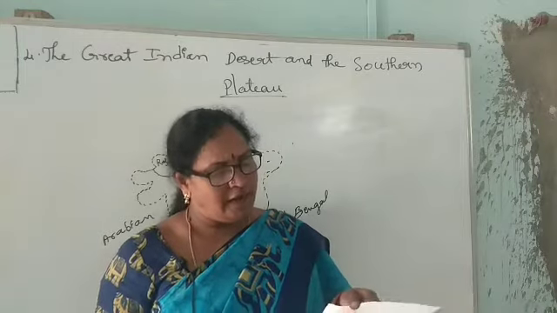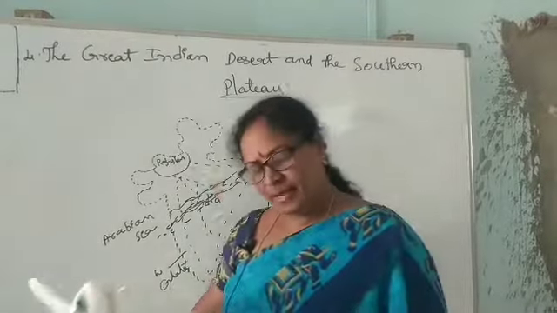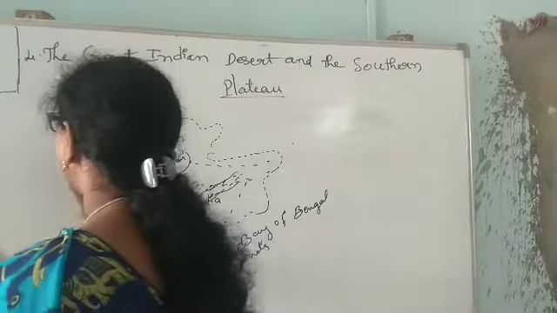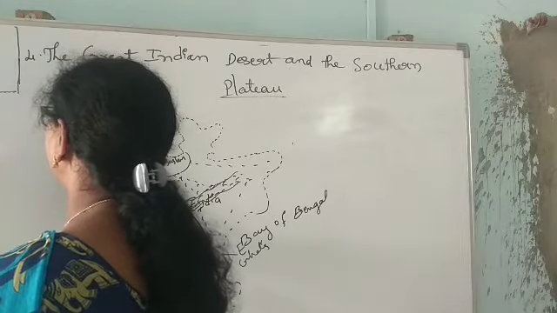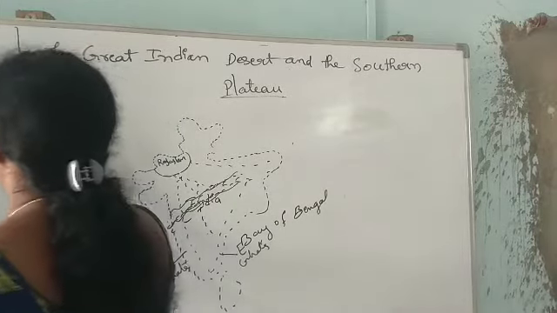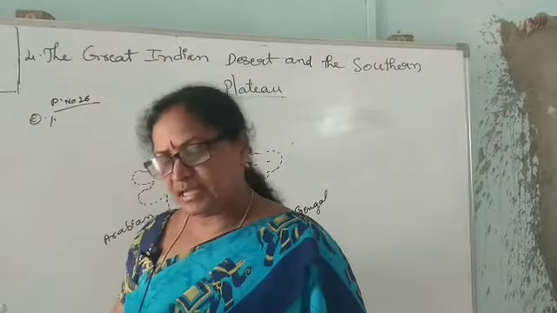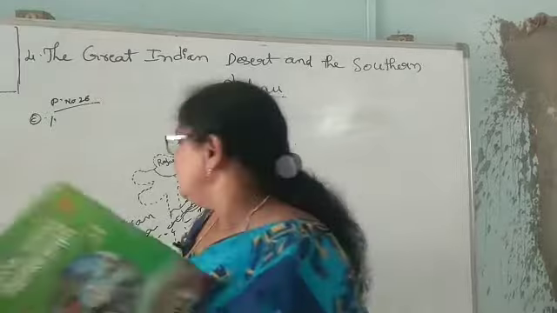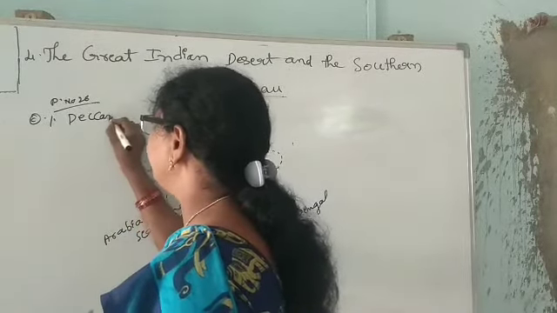Okay, children? And CBHS, fill in the blanks, page number 26. First one: the dash is the largest part of the southern plateau, which is the Deccan Plateau.